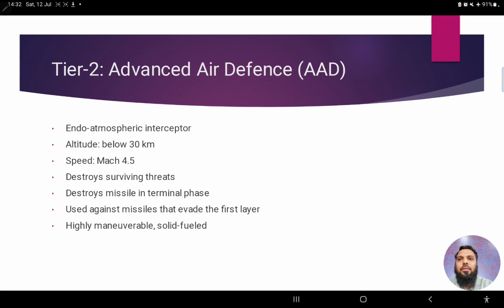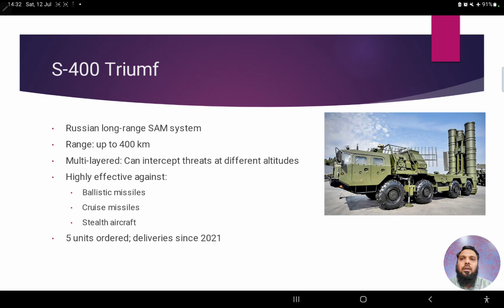So in tier 2 we have this. And within tier 2, within this medium range, we have various systems that are used. First thing is the S400 Triumph SAM system. It's basically SAM. SAM means what? Surface to air missiles, right? Surface to air missile systems.